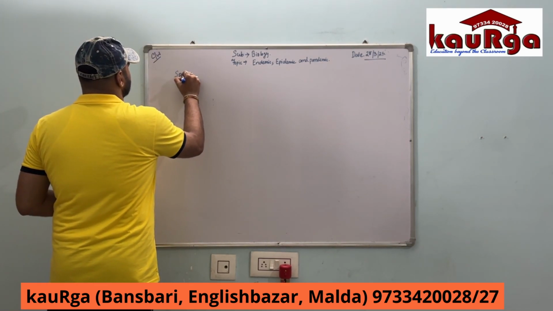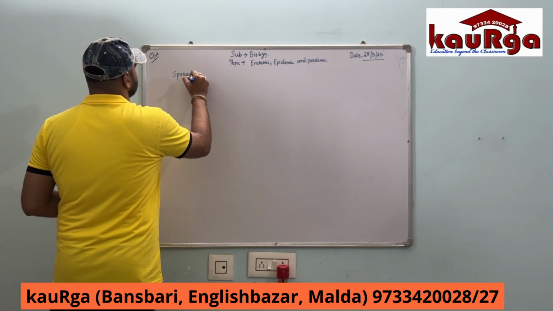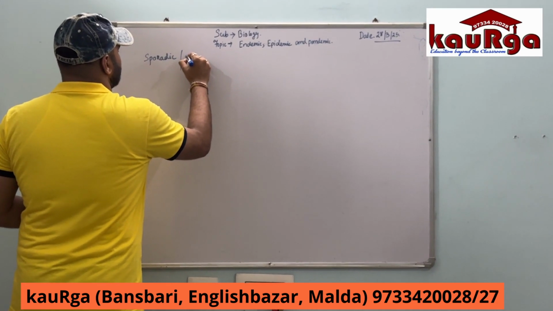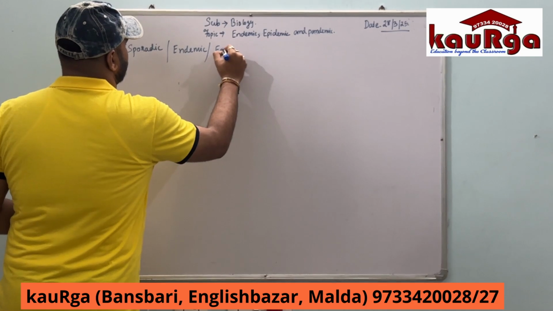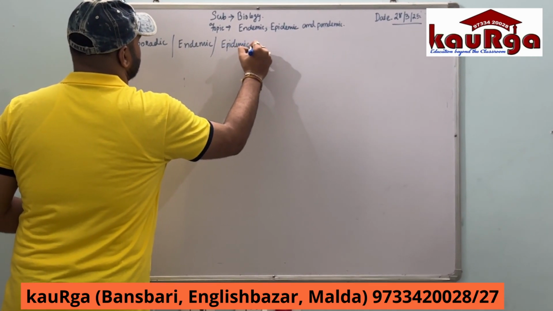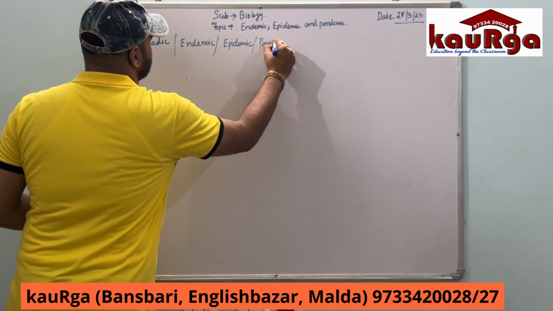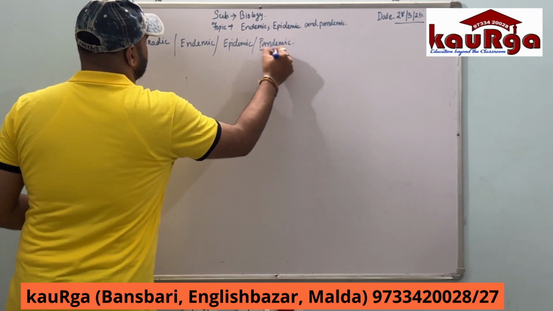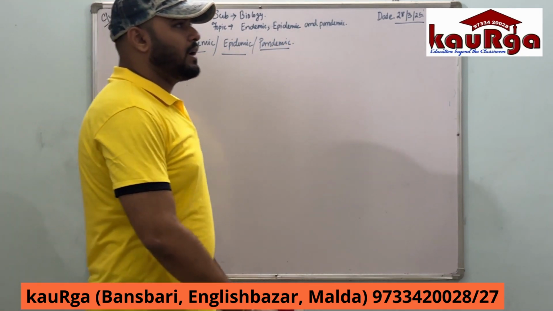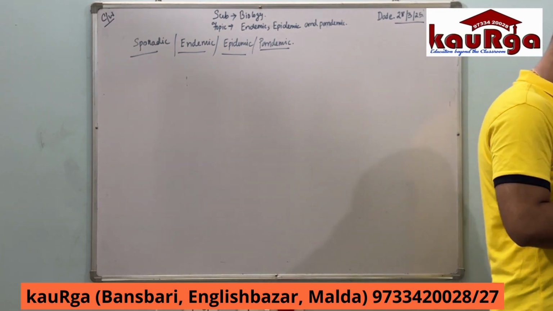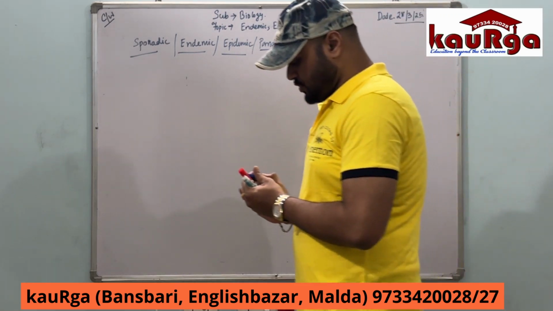That is sporadic, endemic, epidemic and pandemic. Okay, sporadic, endemic, epidemic and pandemic. What are these four things? Let us understand in details first.